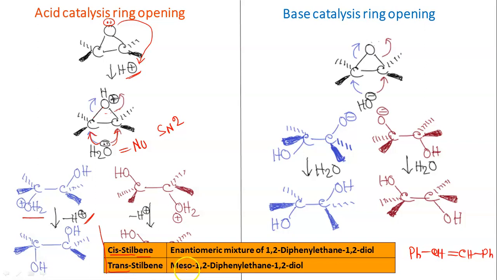But now, as the mechanism is anti-dihydroxylation with attack from the opposite side, we are getting the reverse product. That is, from cis-stilbene, now we are getting an enantiomeric mixture, and from trans-stilbene we are getting the meso compound. For details, please click on the link appearing on the screen. So from this observation, it is clear that depending on the type of mechanism, we are getting different products from cis-stilbene and trans-stilbene.